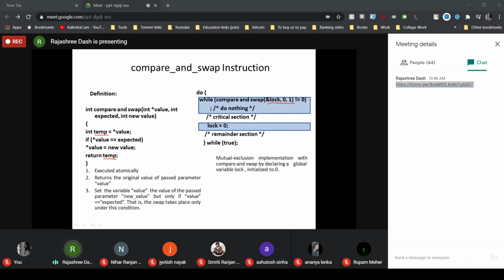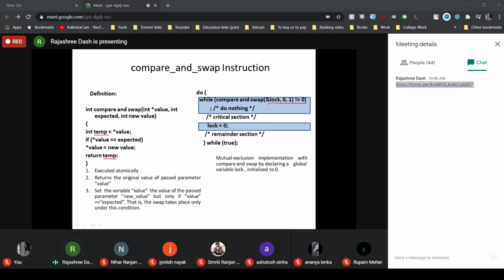Now if the compare and swap instruction's return value is not equal to 0, just check, if it is not equal to 0, then the while condition is true.